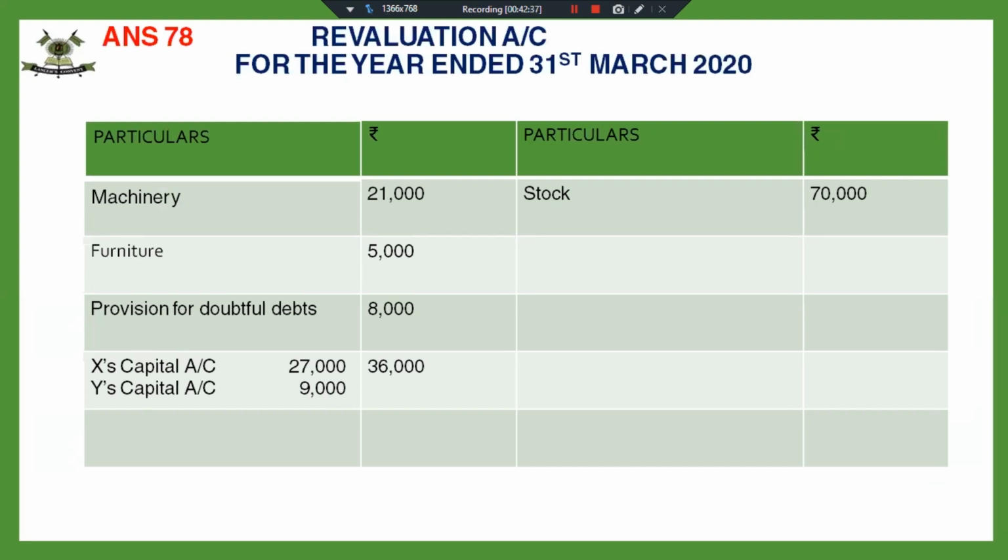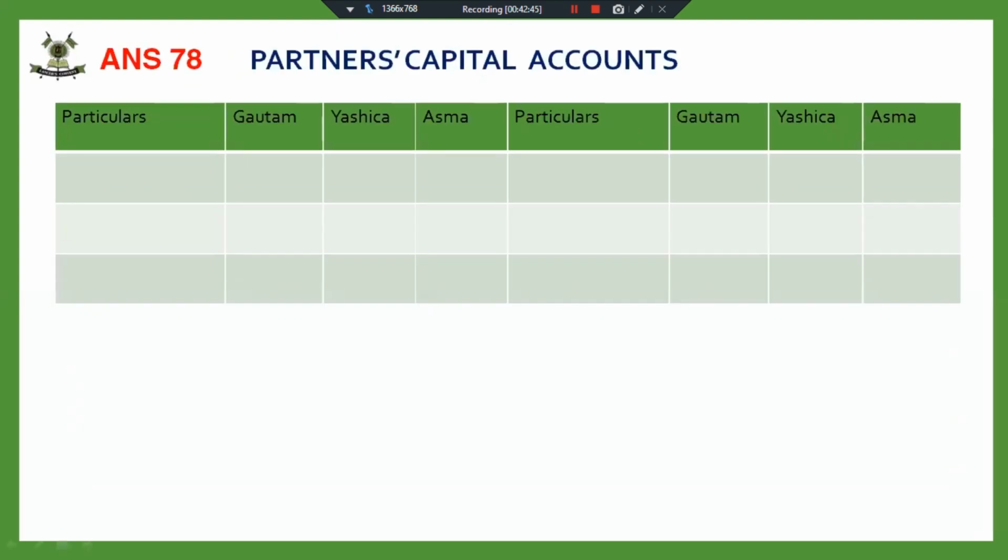Fine. So we have distributed the profit amongst the partners. Profit is 36,000. Now the capital account. Again, I'm making this in two parts. Balance brought down. There was no reserve to be distributed. There was no IFR, WCR in the balance sheet. So premium for goodwill has been given to Gautam because we have to give premium for goodwill in sacrificing ratio, and it is Gautam who is sacrificing his share in favor of the new partner.